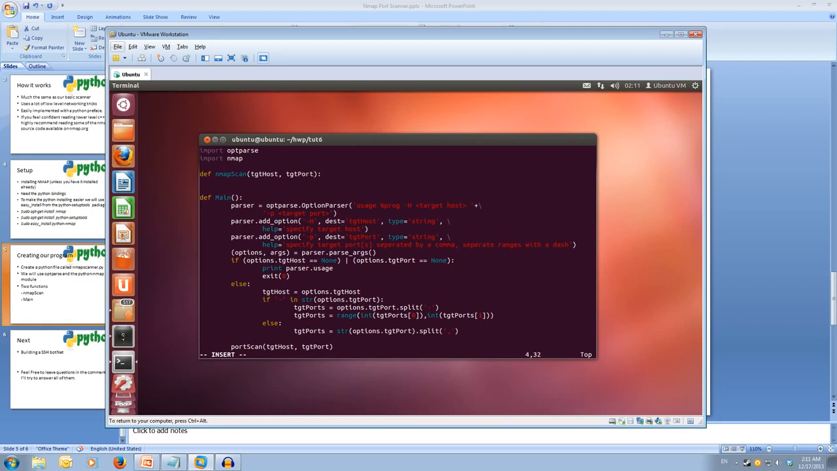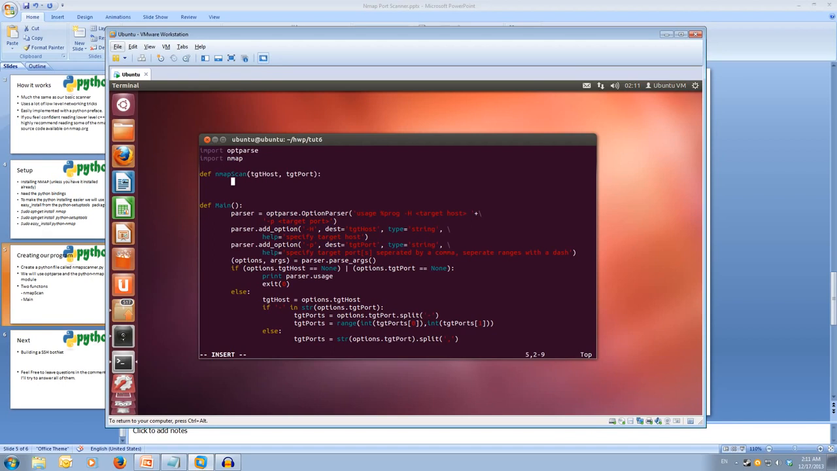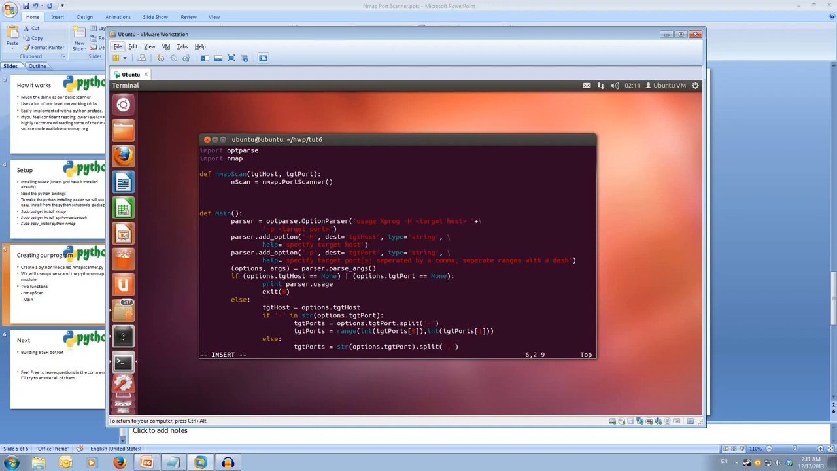Okay, so in our NMAP scan function, this is where we're going to handle NMAP and handle our scan. So let's create an object called nscan, and that's going to be equal to nmap.PortScanner. Okay, now we're going to scan, so we do our nscan.scan, and we're going to scan the target host, which is what we pass in from our function. So target host and the target port.